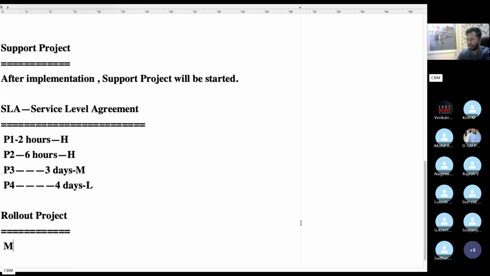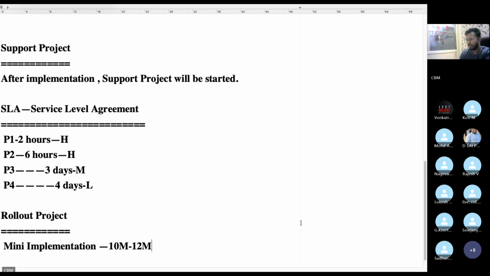So a rollout project is a mini implementation. This is a small kind of implementation. Generally, a full implementation will take almost 2 to 3 years, depends. A rollout project is more like 10 months to 12 months.